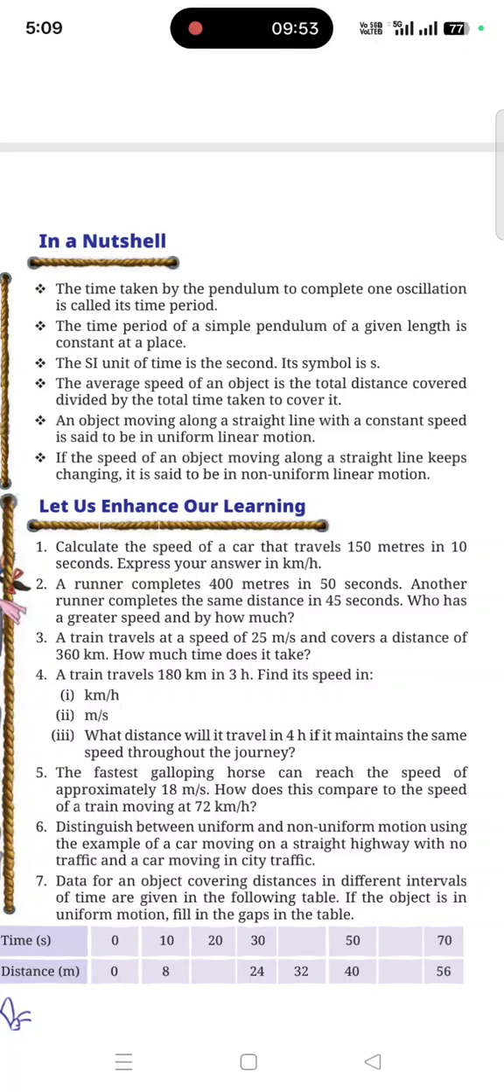Then the average speed of an object is the total distance covered divided by the total time taken to cover it. An object moving along a straight line with a constant speed is said to have uniform linear motion, whereas if the speed along the straight line keeps varying with the time interval, it is said to be non-uniform linear motion.